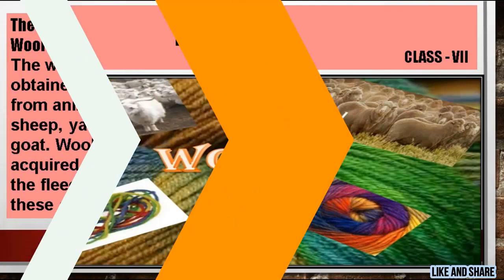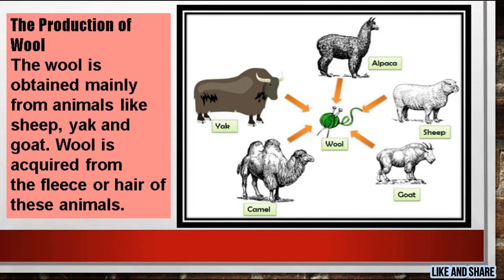So let's start. Now students, as you can see here, the first topic is the production of wool. Students, as I said, wool is basically obtained from different animals like sheep, yak and goat, and this wool is basically acquired from the fleece or hair of these animals. And students, this chapter describes the rearing and breeding of different animals, and you will learn about the fiber production and its management in this chapter.